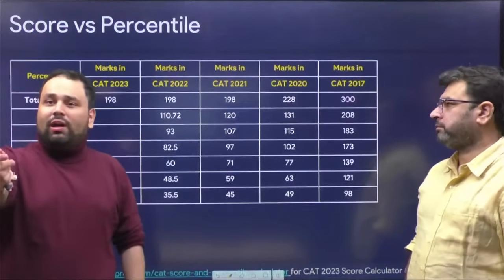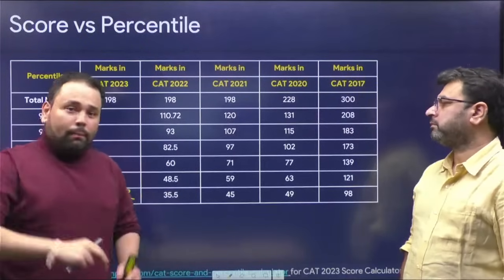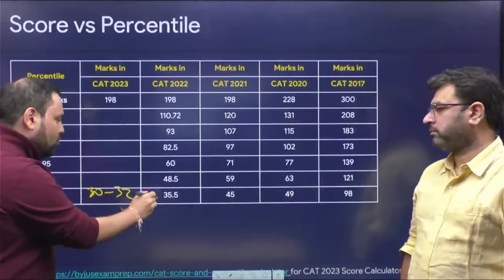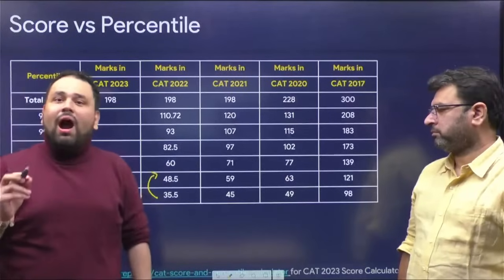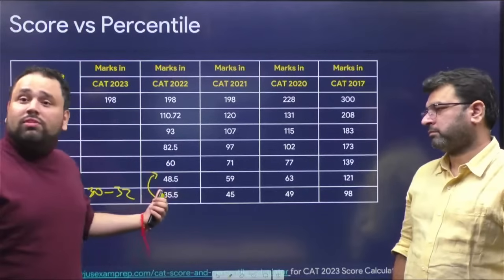But the jumps you will see here, for example, 80 to 90 we are seeing 13 marks last year. I will not be surprised if this falls down to 8 marks.